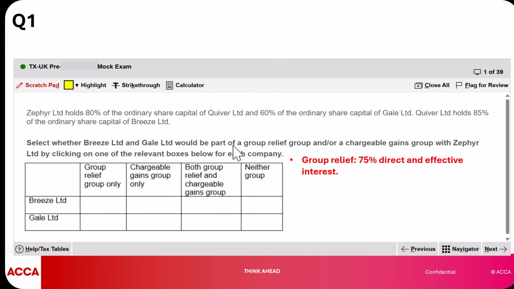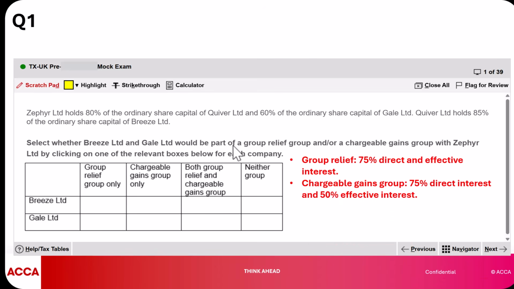We will be measuring this specifically for Breeze because Breeze is what I like to describe as a sub-subsidiary. Simply the subsidiary of your subsidiary. If you think about it in a family structure, think of your subsidiary like your child and the sub-subsidiary like your grandchild. So we're basically assessing Breeze as the quote-unquote grandchild of Zephyr.